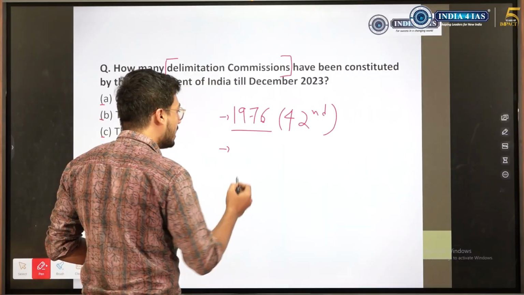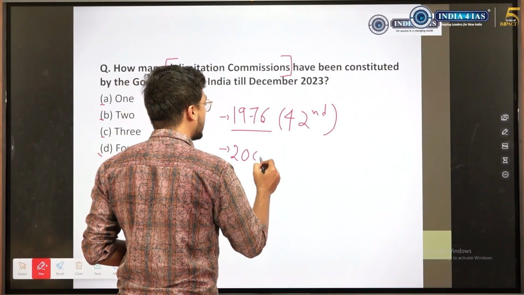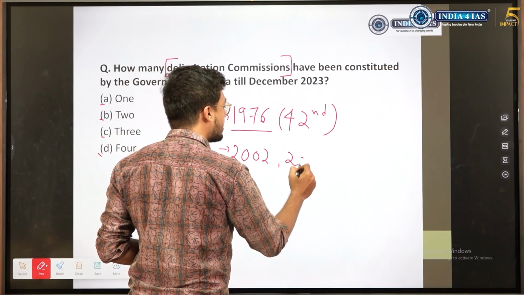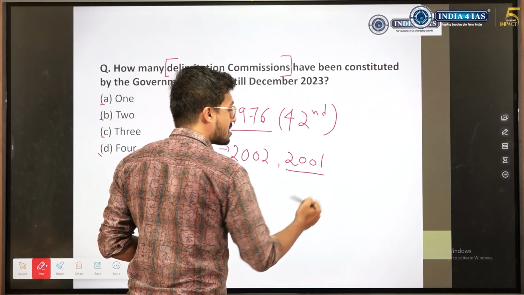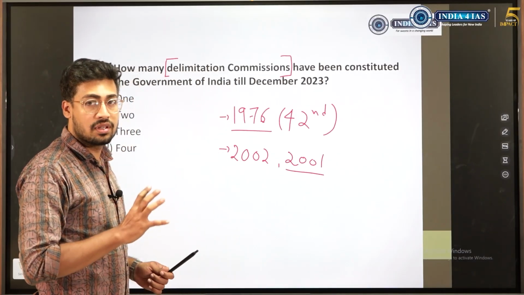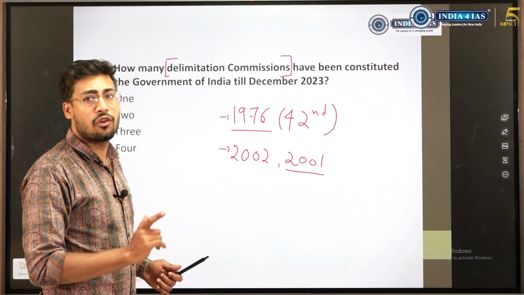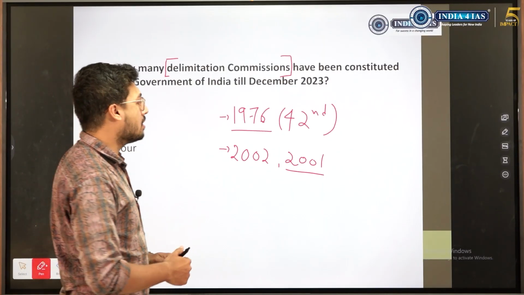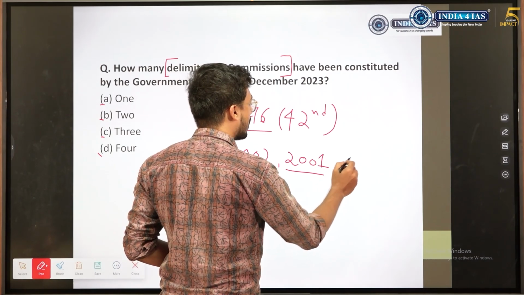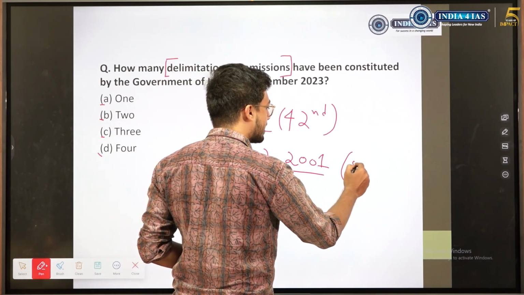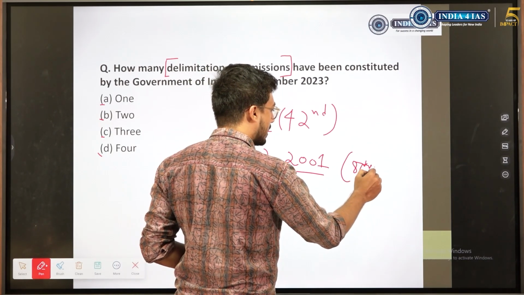And we have also studied in Lakshmikant that in 2002, based on the 2001 census, there was shuffling of the constituencies. The seats that were allocated to the states were kept the same. Only the redrawing of boundaries of constituencies was done in the year 2001. Maybe it was through the 86th or 87th amendment, something like that.